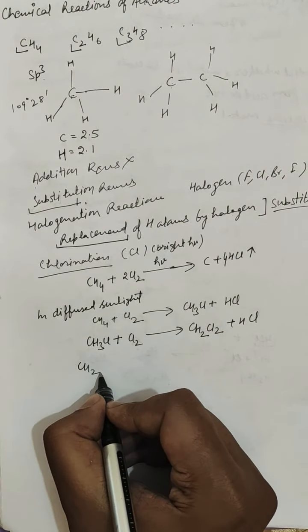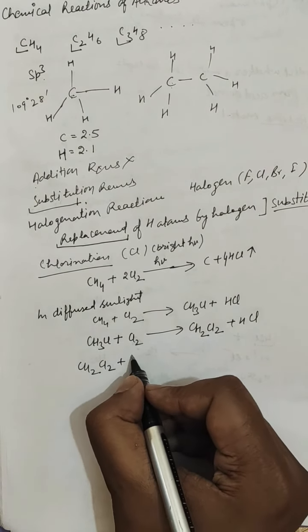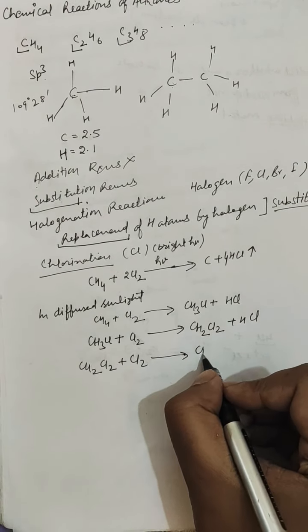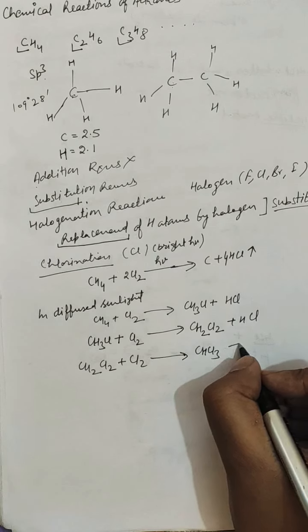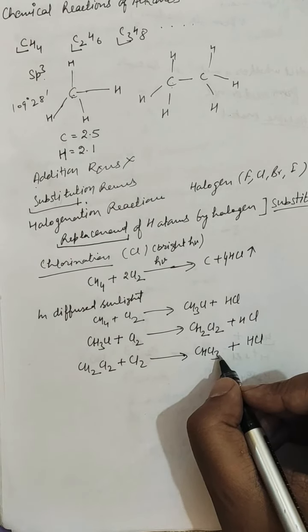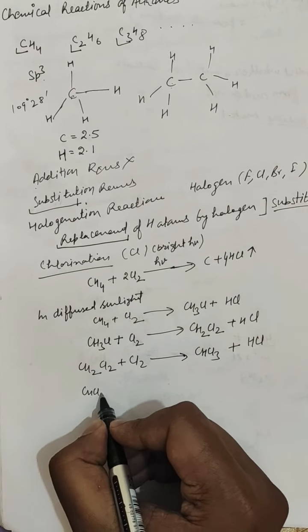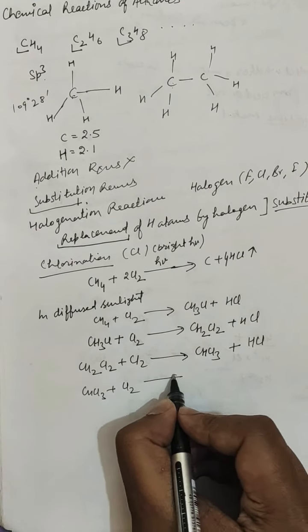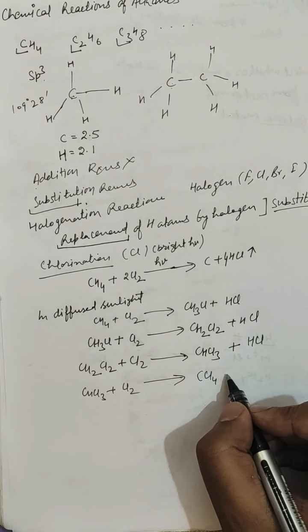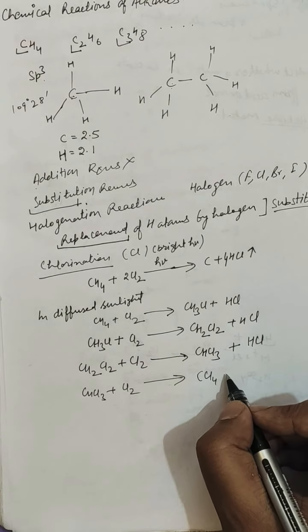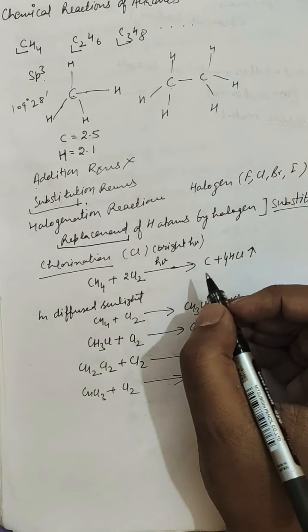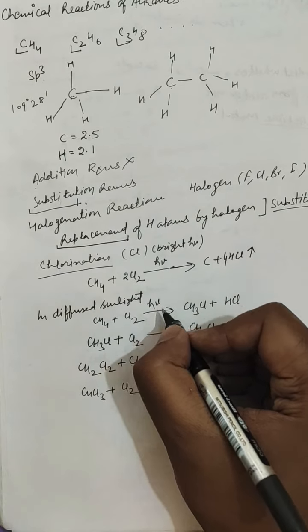When this dichloromethane reacts with chlorine further, it results in the formation of CHCl3, trichloromethane, or chloroform. This chloroform will react with chlorine further in a stepwise manner, which results in the formation of CCl4, carbon tetrachloride or tetrachloromethane, plus HCl, and the condition for it is sunlight